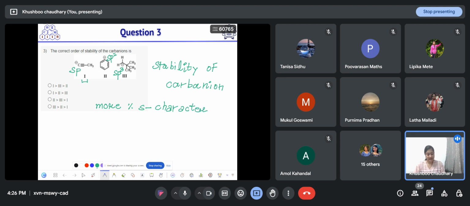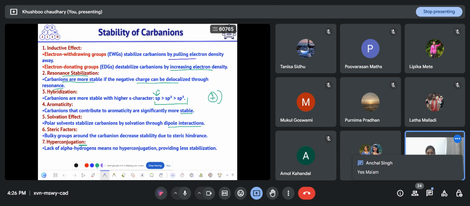And if the percentage s character is more, that means stability will increase. So option B is correct. Any doubts? Is this clear to everyone? Okay, so let's move to the next question.